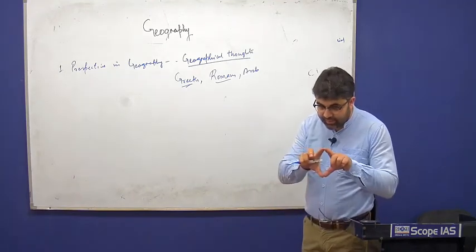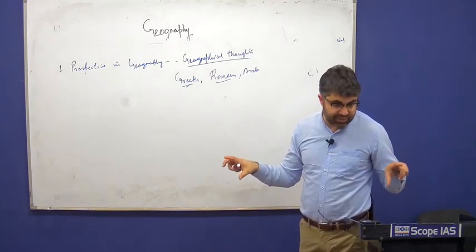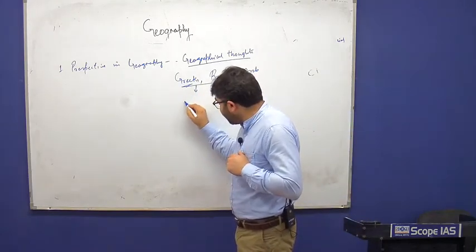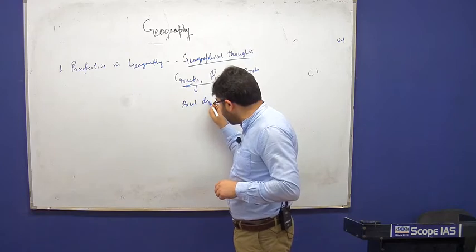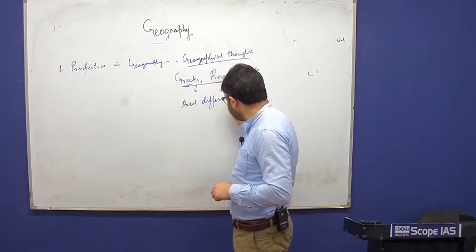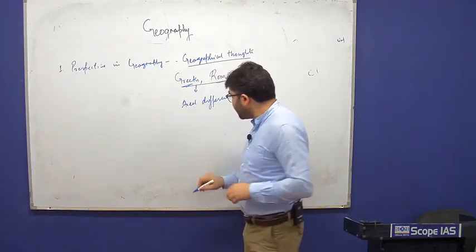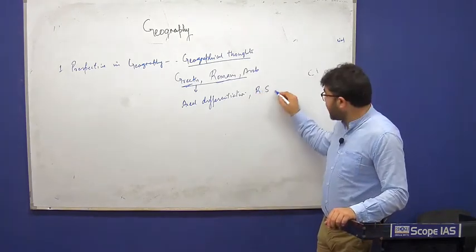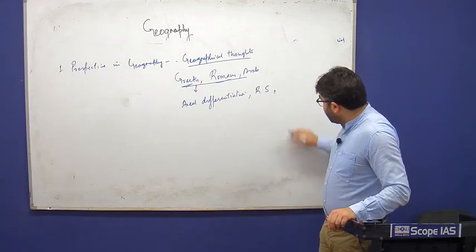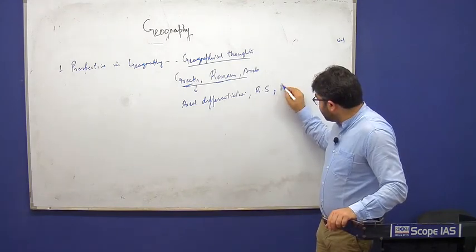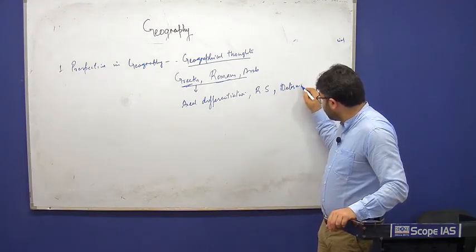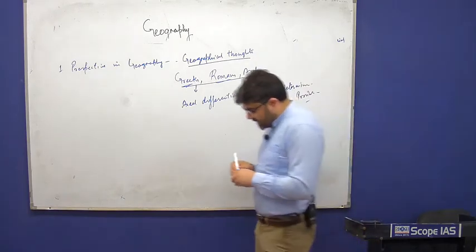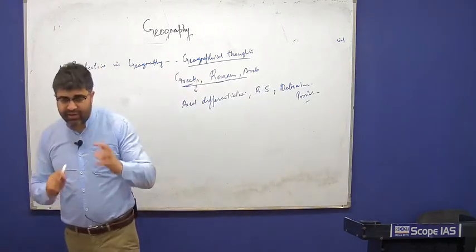Now this is just a brief idea that we should know how geography has evolved, and after that there are some topics, philosophies such as areal differentiation, regional synthesis, systematic determinism, possibilism, which are dichotomies.